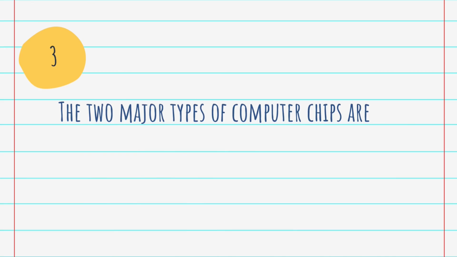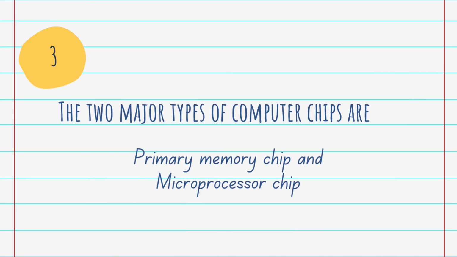Question number 3. The two major types of computer chips are primary memory chip and microprocessor chip. The primary memory of the computer is known as the main memory, or we can say the temporary memory of the computer. The main purpose of primary memory is to store frequently used programs that can be directly accessed by the processor for further processing. It is volatile memory, meaning that data is stored temporarily and can be lost when the power is switched off.